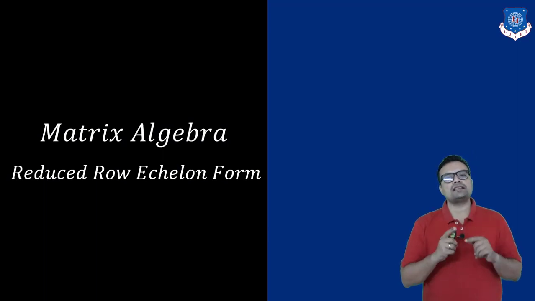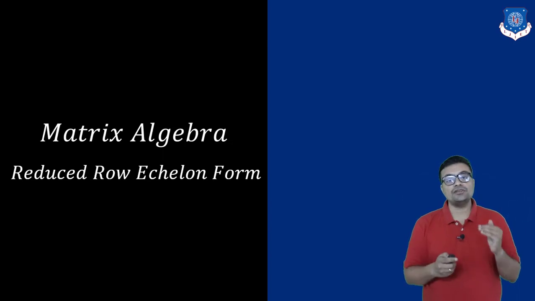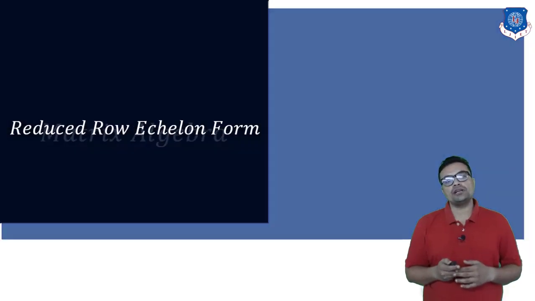Now let us move to the second main part of matrix algebra, and it is known as reduced row echelon form. That means we are now going to reduce our already existing row echelon form.